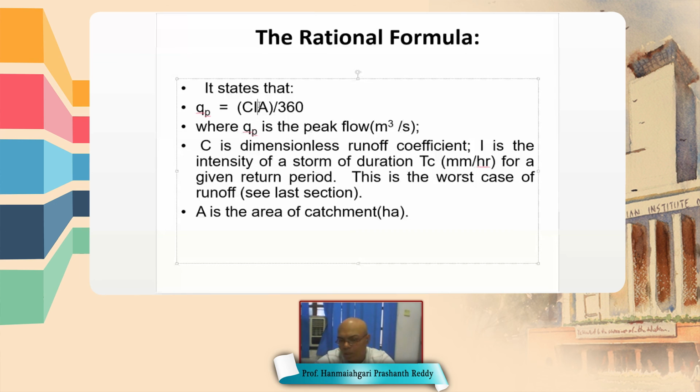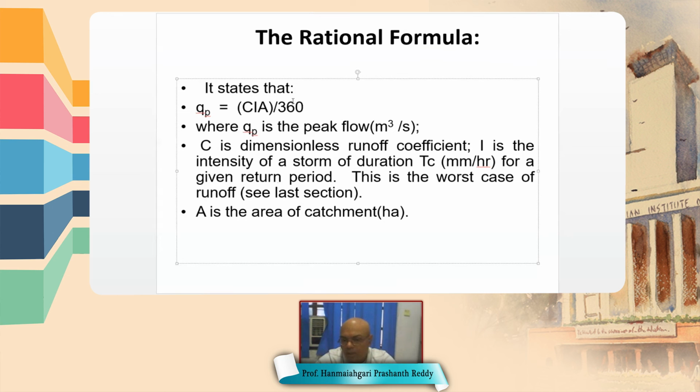Okay, so meter per second and meter square. This totally gives meter cube per second, with a constant which doesn't have any units. If you take km per hour, then area is meter square, then the result is meter cube per second. So for that conversion, we need to use this 360 factor.